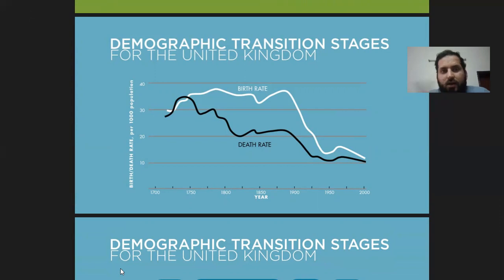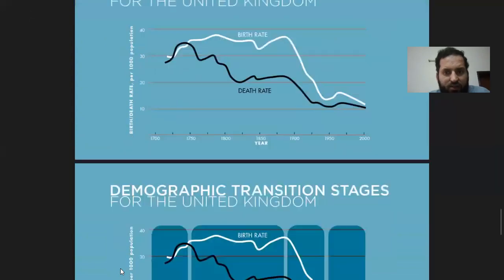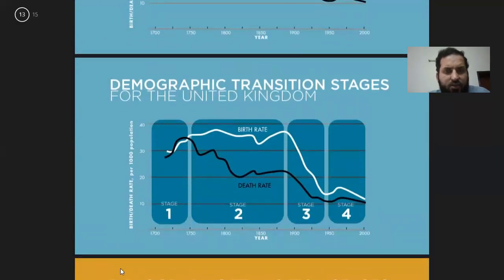So you can see that it was in stage 2 for around 100 years. The UK has gone through all 4 stages of the demographic transition, and now the UK has moved towards stage 5 even. These are the 4 stages telling us how the UK went through different stages at different times.